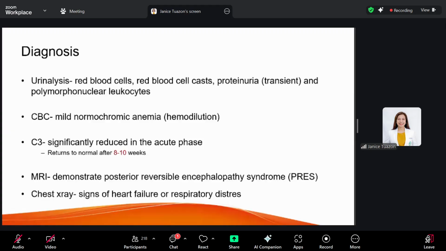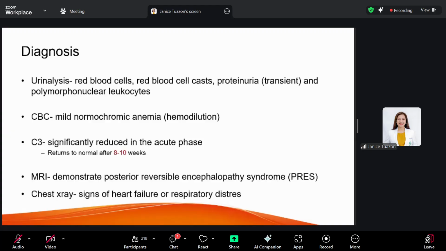Now, for other diagnostics, KUB ultrasound is not mandatory and is not recommended for these patients. Similarly, MRI is not indicated, and it's only for those patients with severe neurologic symptoms because of hypertensive encephalopathy. Because of hypertension, they sometimes present with seizure or blurring of vision.